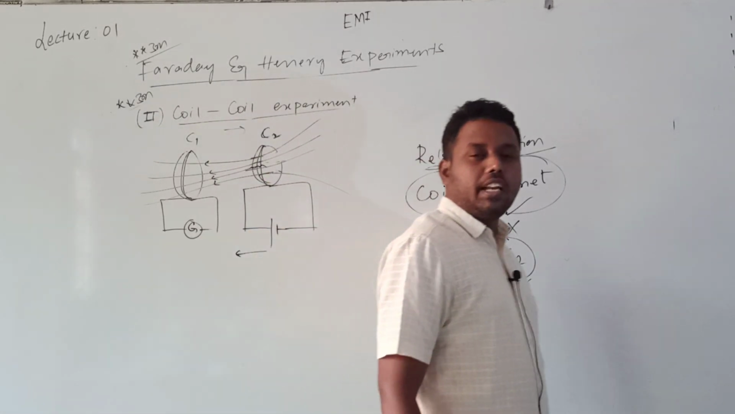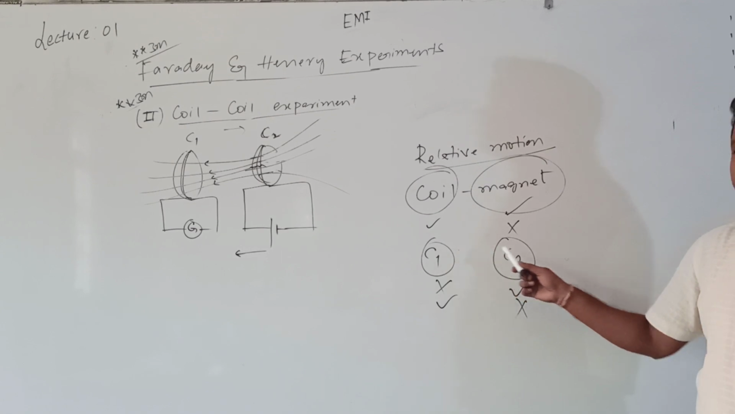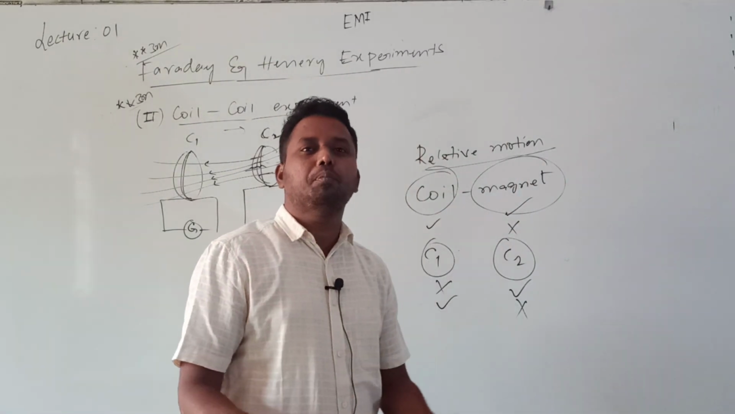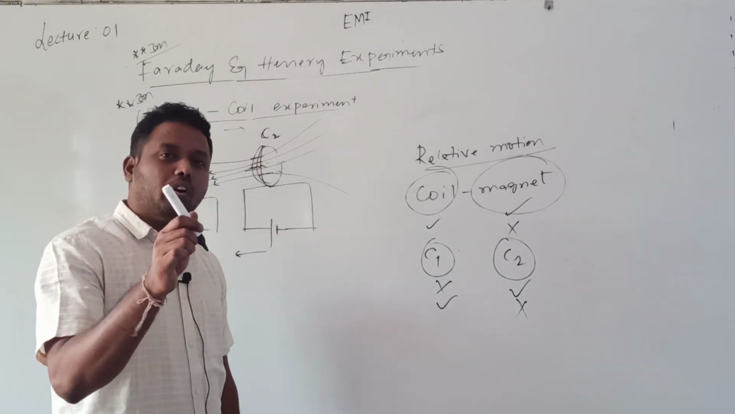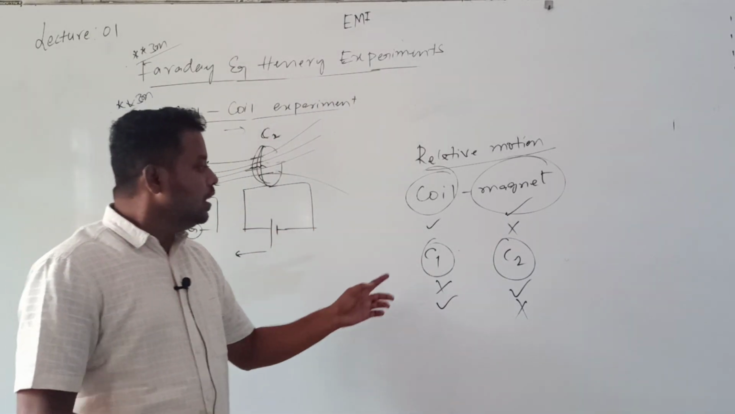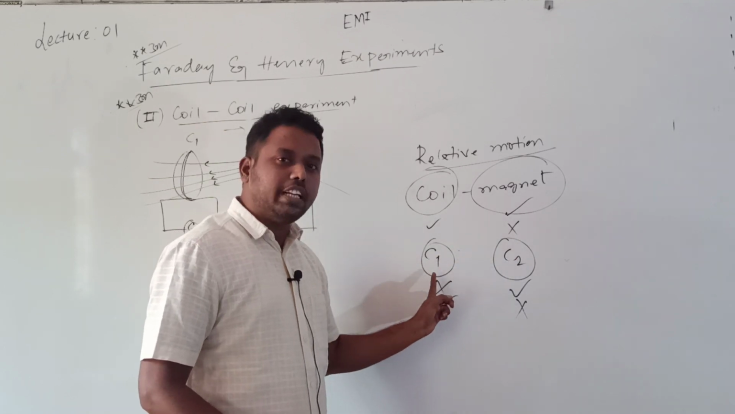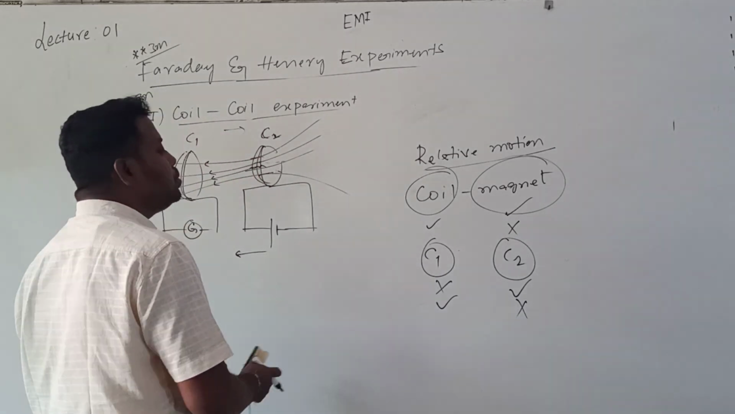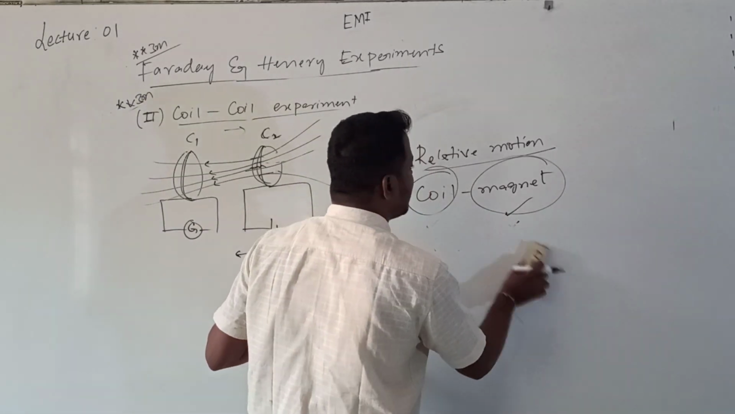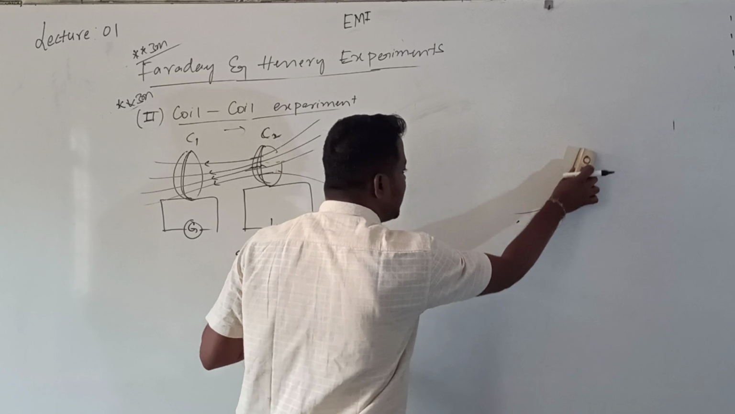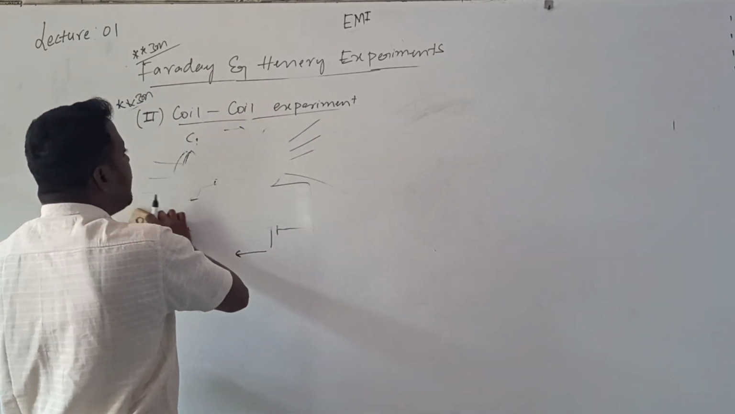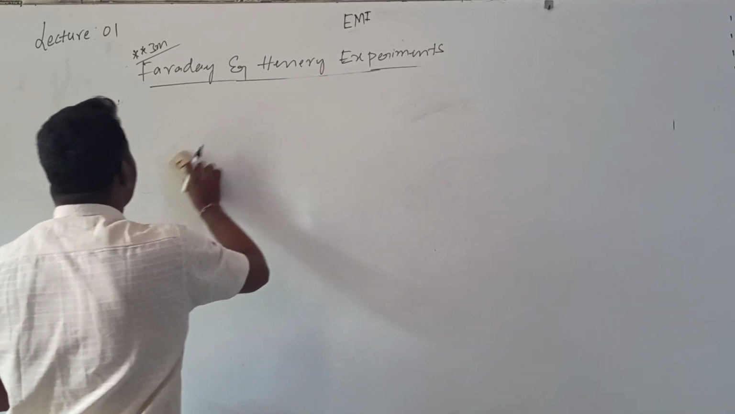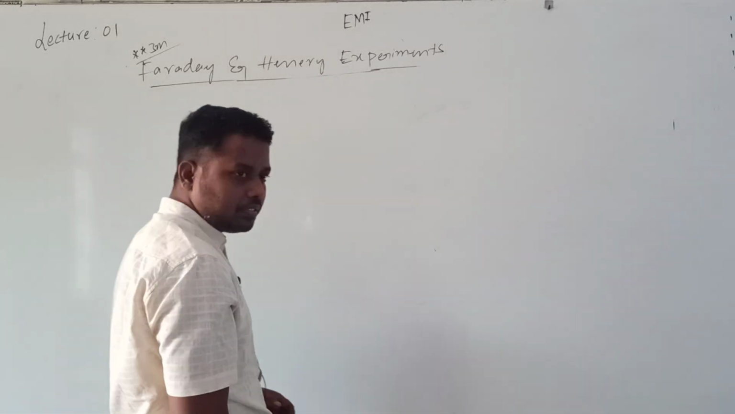Here also, there is a relative motion between C1 and C2. Relative motion means, once again I am telling, both the bodies can move, or any one body at least should be in motion. When there is relative motion between C1 and C2, there is a current. So from these two experiments, we may conclude that as long as there is a relative motion between a magnet and coil, or coil and coil, the EMF or current will be induced.